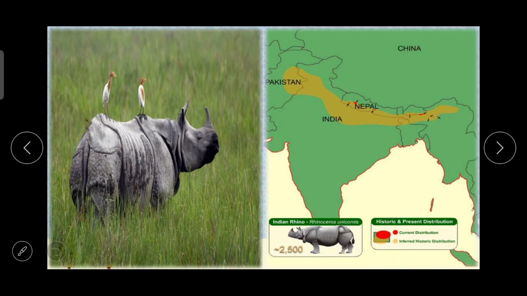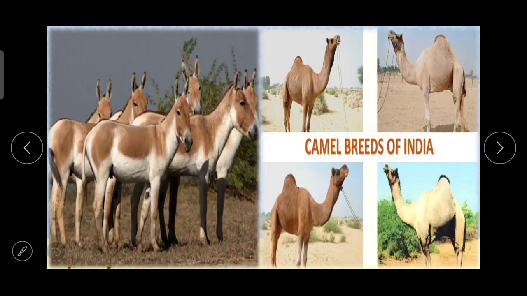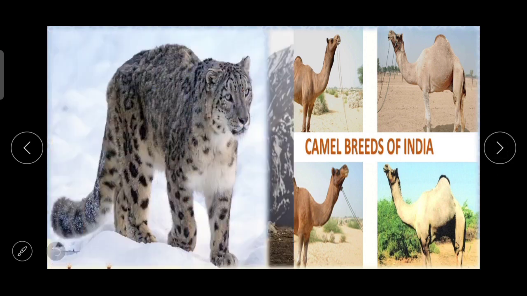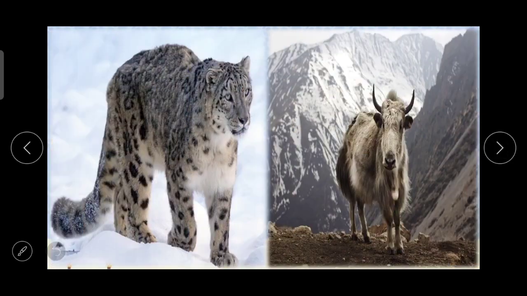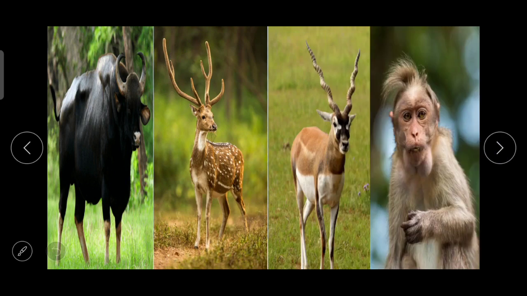Then one-horned rhinoceroses are found in swampy and marshy lands of Assam. Again here you can see. Next to that, wild ass and camels are found in arid lands like in Rajasthan. Then the snow leopards and yaks are found in the snow-capped regions of the Himalayas. Then Indian bison, deer, antelopes and monkeys are found in the peninsular region.